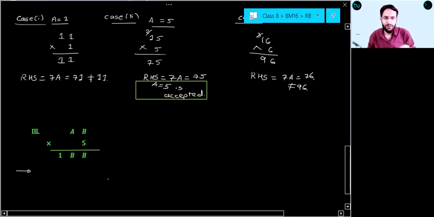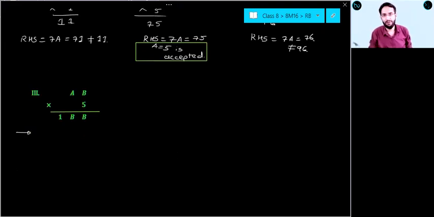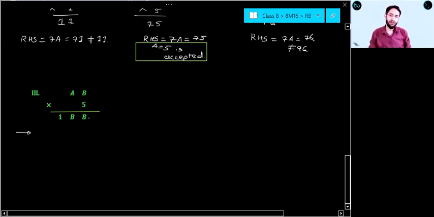Here, if you observe, students, what can you say about AB into 5? See, B into 5. Everyone, think of this. Can I say the unit digit of B into 5 is B only? Am I correct? First term.